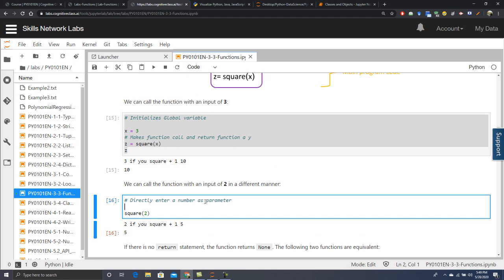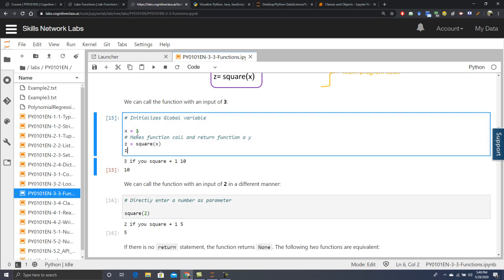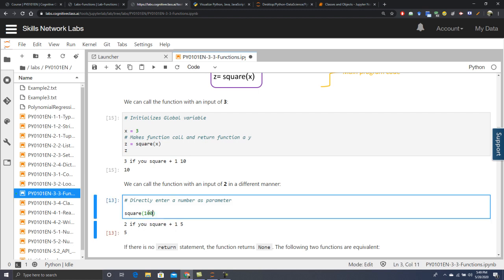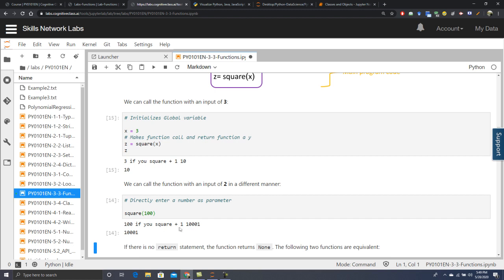You can directly enter a number as a parameter, so instead of defining it this way, you just say square 2. Okay, and it will say 2 squared plus 1, so 2 into 2 is 4 plus 1, which is 5, so this will give you 5. So if I say square 100, 100 squared plus 1 is 10,000 plus 1, and the output is 10,001.